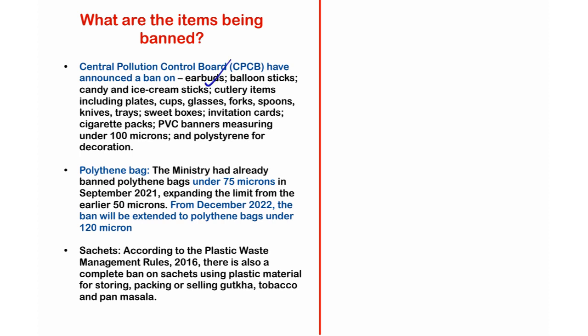Some of them are earbuds, balloon sticks, candy and ice cream sticks, cutlery items used for packaging of food, including plates, cups, glasses, forks, spoons, knives, trays, sweet boxes, invitation cards, cigarette packs, and PVC banners measuring under 100 microns. Microns is the measure of width of a particular plastic item. So a PVC banner with a width less than 100 microns will be banned.